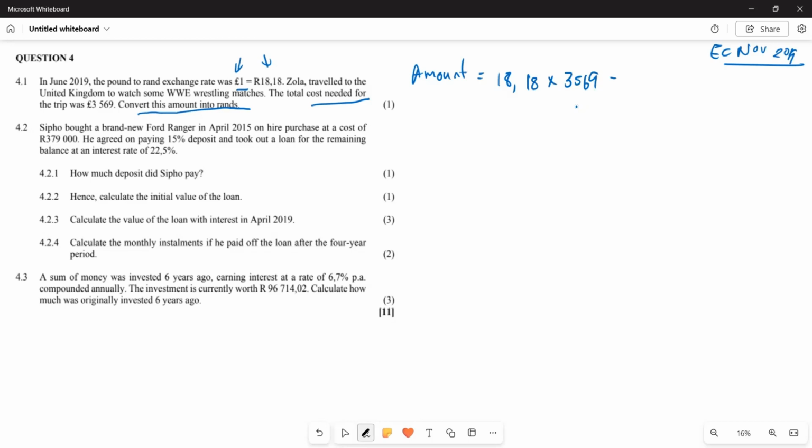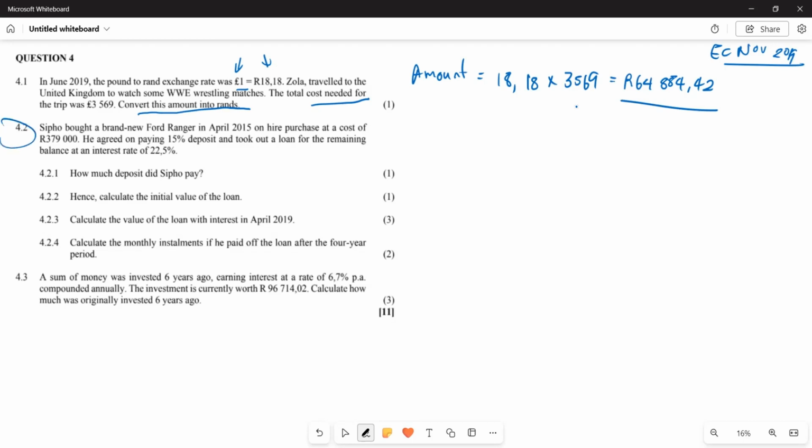And let's see what this particular amount is, and this will equate to 64,804.42, right? So which means Zola will be in a position to spend 64,000, right?